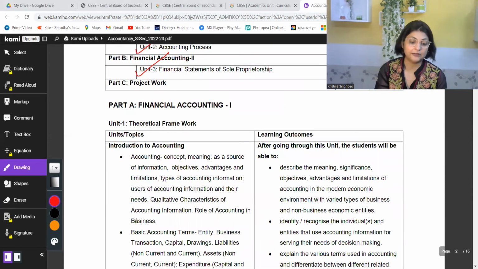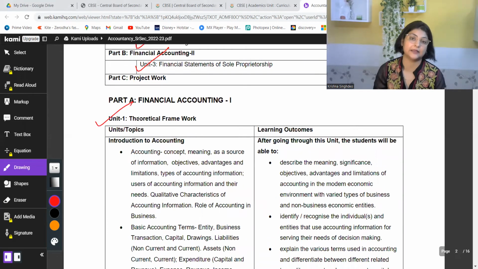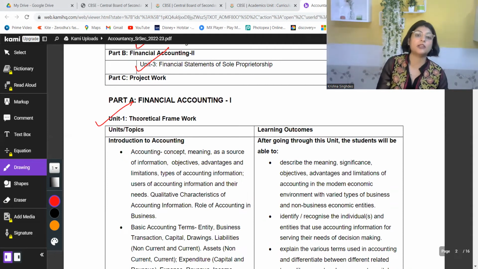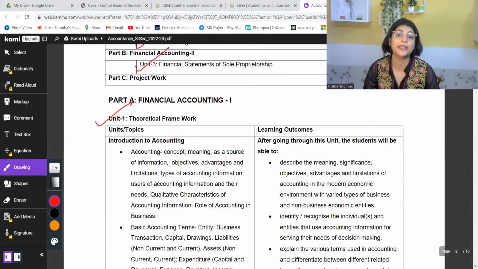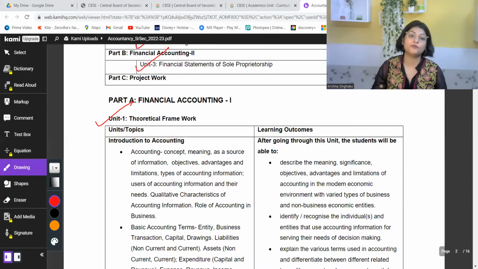First of all, theoretical framework, because you're studying this subject for the first time. This is made for developing an understanding of the entire subject: what is accounting, what comes under accounting, what is the meaning of accounting, what is the process of accounting, why accounting is important, what are the limitations of accounting, what are the advantages of accounting, and so on. So all this is covered.